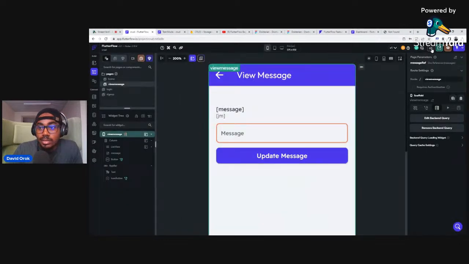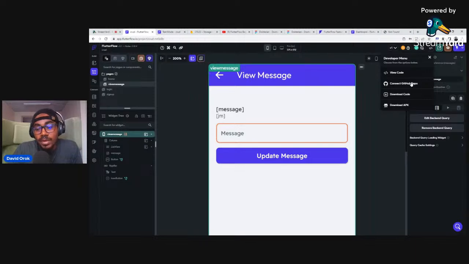So the next thing here is to show you this part. This is where you click to view code. You click on here to view the code. You might not have this particular feature because maybe you're not subscribed to FlutterFlow yet. You need to have a plan with FlutterFlow to be able to connect to a GitHub repository, download the code, or even download the APK.